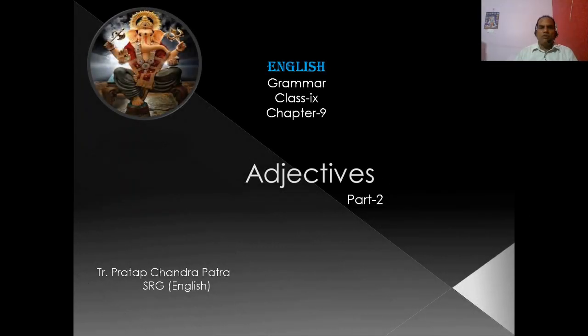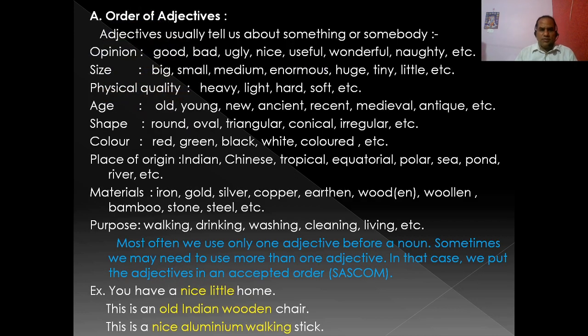So let us discuss. We know that adjectives are the noun describers. They are the words which qualify or modify the nouns. And today let us discuss the order of adjectives and the comparison of adjectives. We know there are different types of adjectives. So how to put them in order?